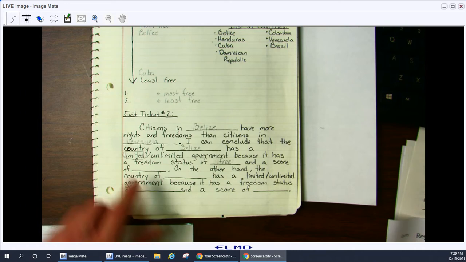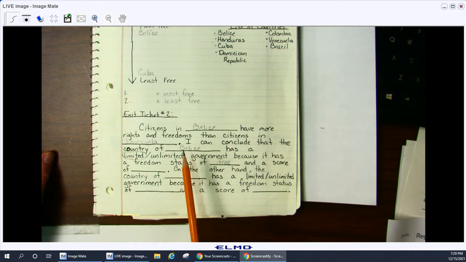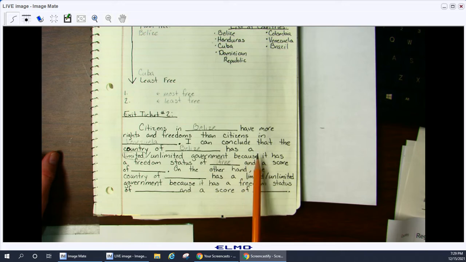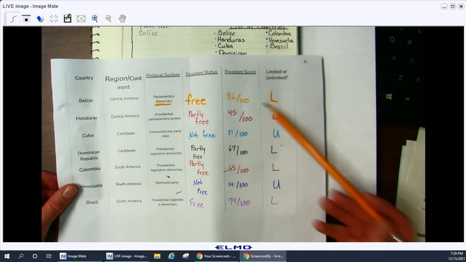So let's look at our exit ticket number 2. I'm going to write, citizens in Belize have more rights and freedoms than citizens in Venezuela. I can conclude that the country of Belize has a limited government because it has a freedom status of free and a score of, what was our score for Belize? 86 out of 100.